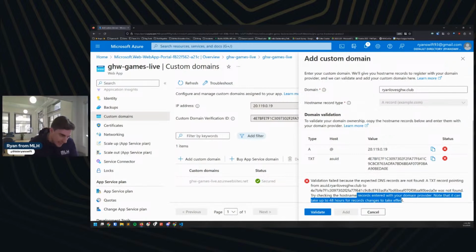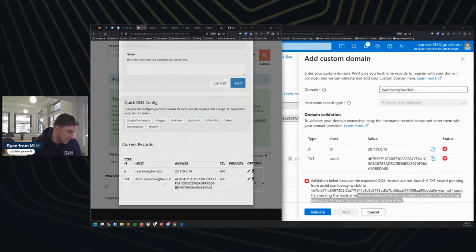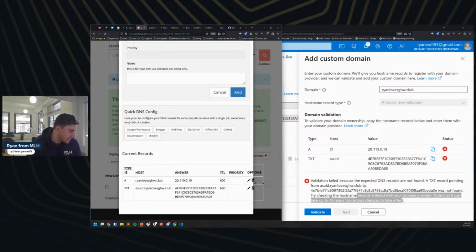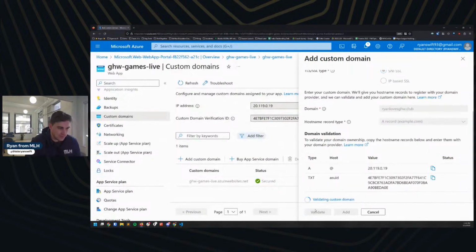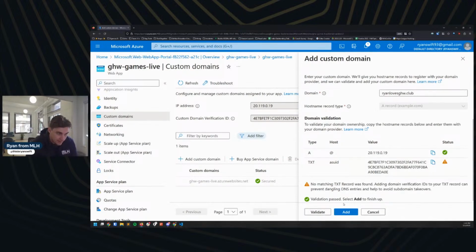And it can take up to 48 hours for the changes to take effect, which is not surprising with domains. I would be very surprised if that worked right away. Let's just make sure that our domain settings saved. They did. We'll give this one more shot, and then we'll start our DevPost submission. Oh, we got the A record. Okay. It should pass it. Okay.